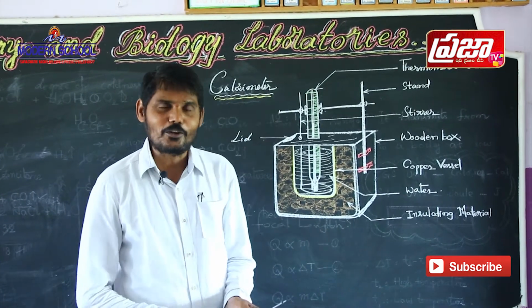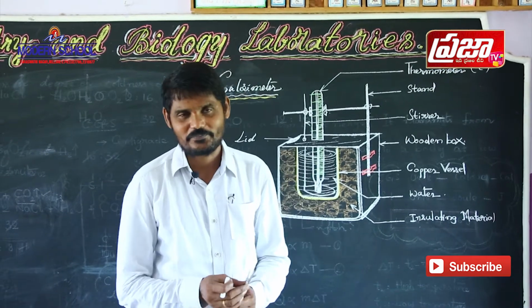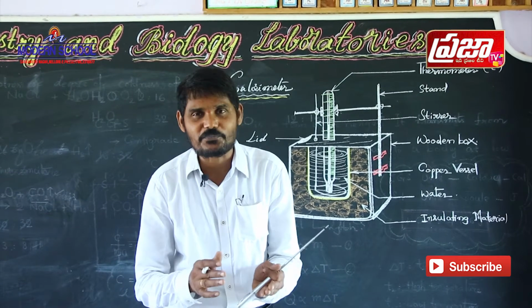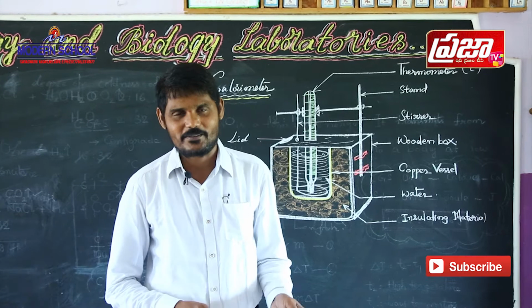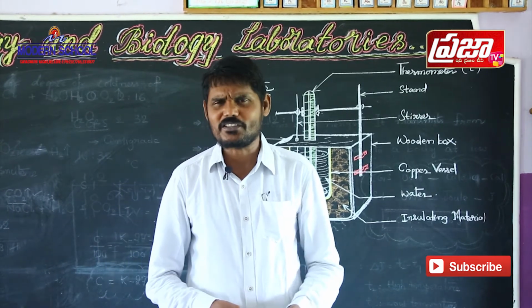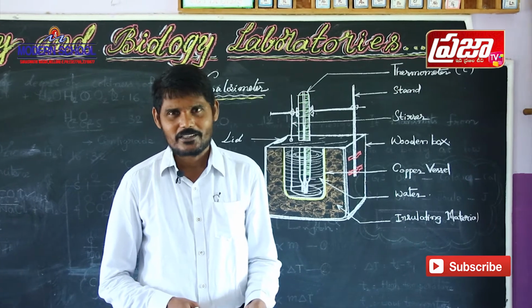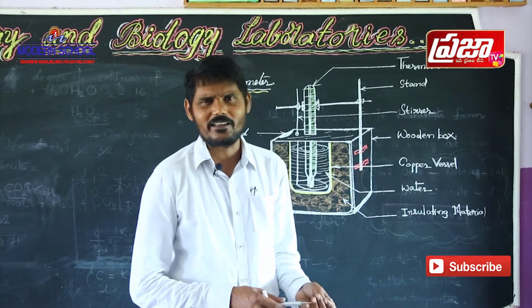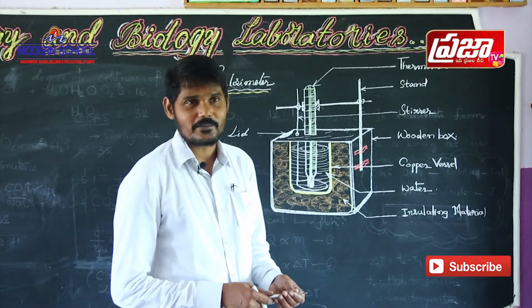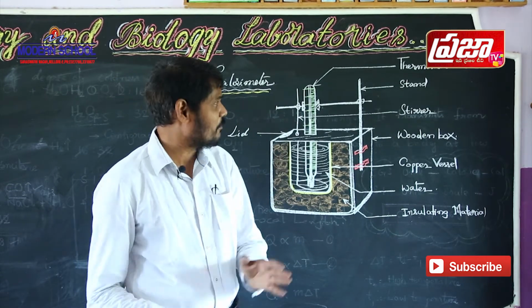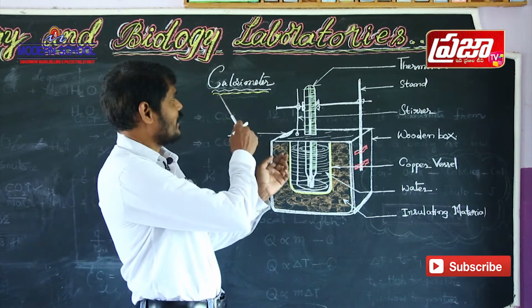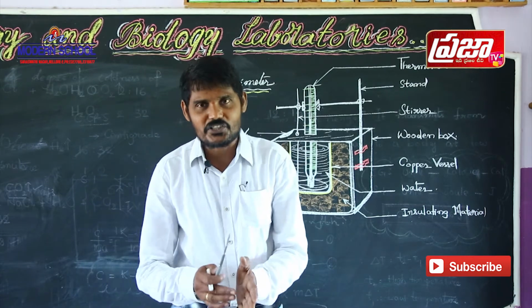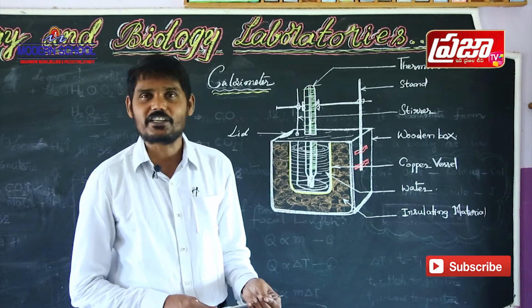Calorimeter. Calorimeter is a device which is used to know about the specific heat of a substance, a solid substance. Solids means, you know about it, copper, iron, lead, gold and so on. So many metals are there. These metals' specific heat value can be measured with the help of a device called calorimeter. So calorimeter is a device which is used to measure or know about the specific heat of solids.